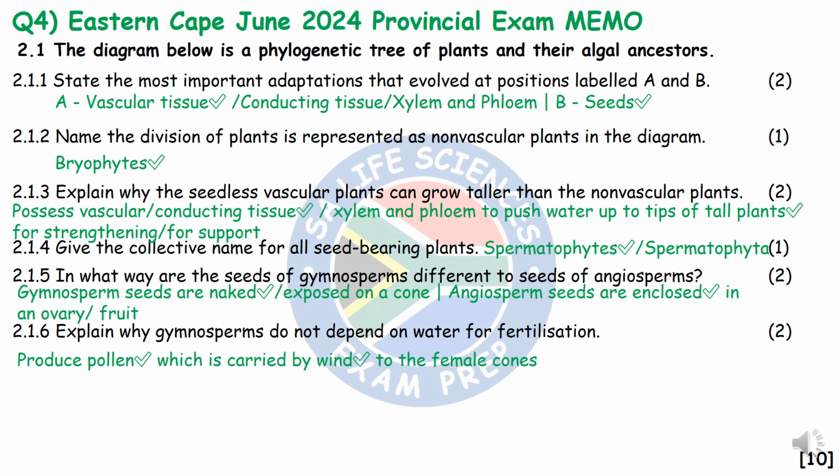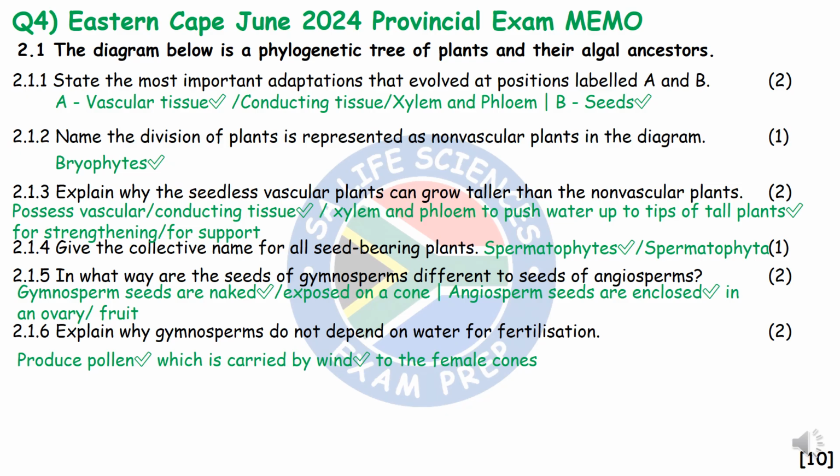Question 2.1.1 says, state the most important adaptations that evolved at positions labeled A and B. So the first feature that evolved was the presence of vascular tissue, also known as conducting tissue. When we say vascular tissue, we are referring to xylem and phloem. Xylem is the tissue that transports water. Phloem is the tissue that transports food. Phloem starts with an F sound, and so does the word food.